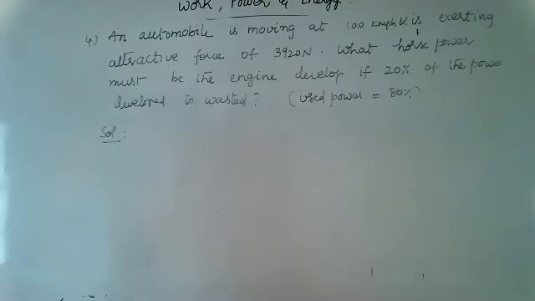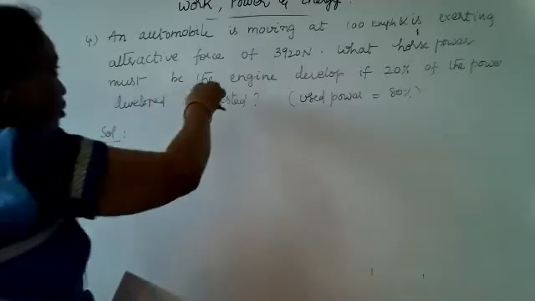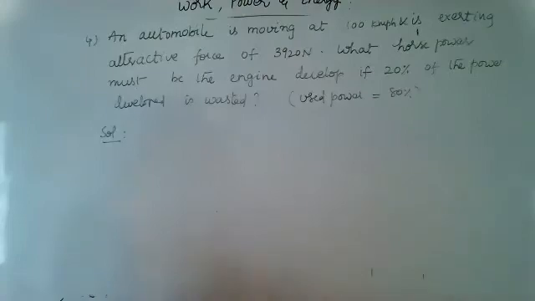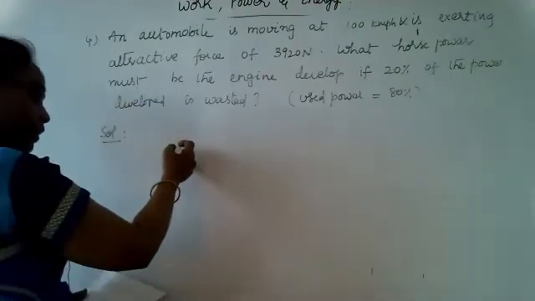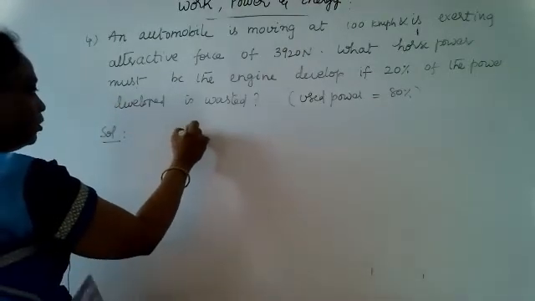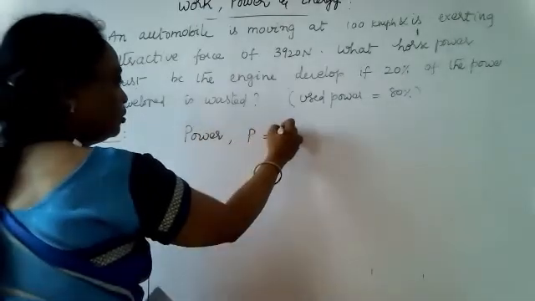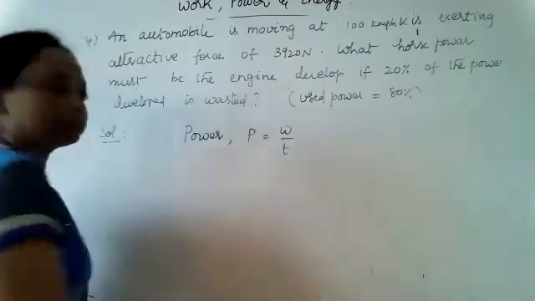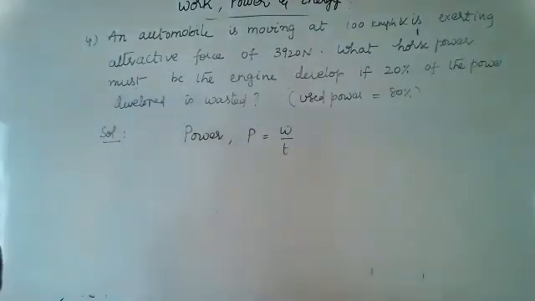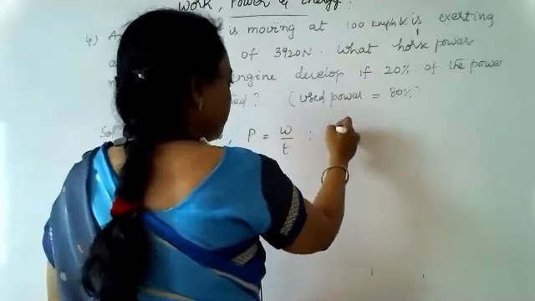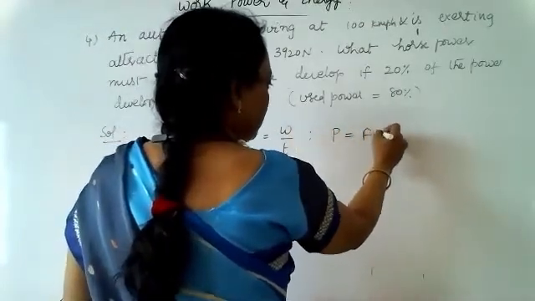So how do you do this problem? The speed is 100 kilometer per hour and force is given as 3920 Newton. In this case, how do you do the power? Power is equal to work by time, or you can take power is equal to force into velocity.